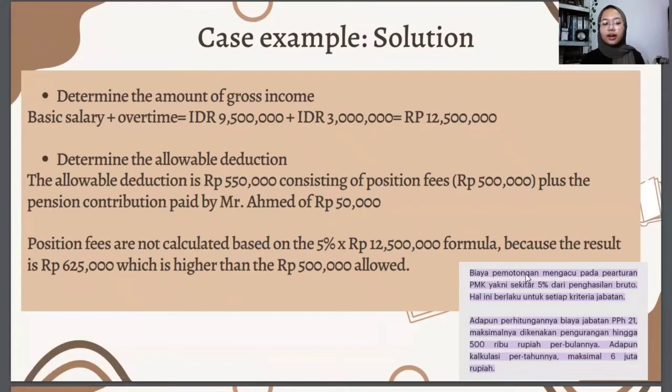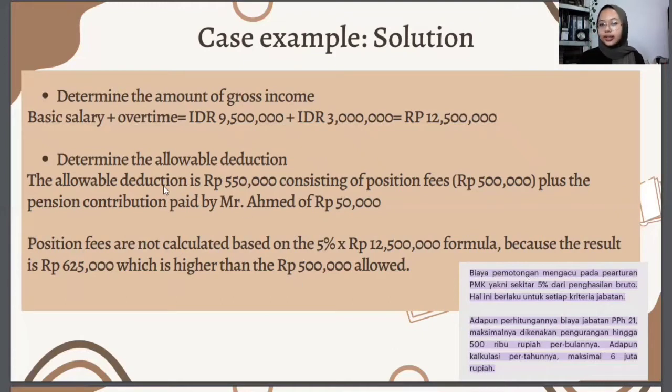So if you are calculating the position fees of an employee by multiplying the gross income by 5%, and you get an amount of more than 500,000 rupiah, you just need to use 500,000 rupiah because that is the maximum. That's why the position fees of Mr. Ahmed is 500,000 rupiah. And then we already got the allowable deduction of Mr. Ahmed.